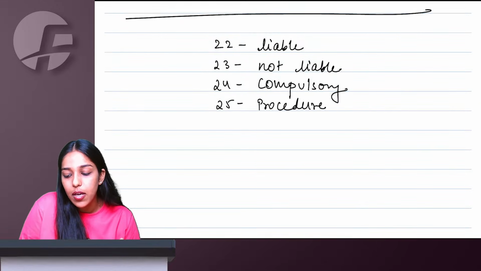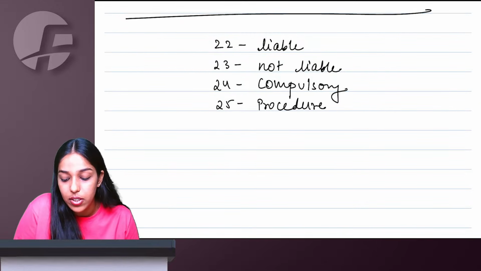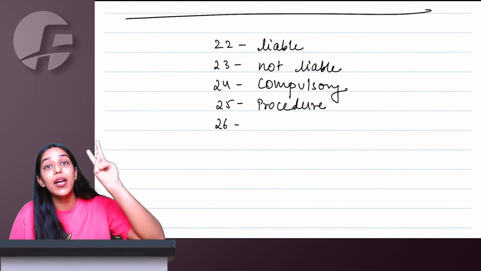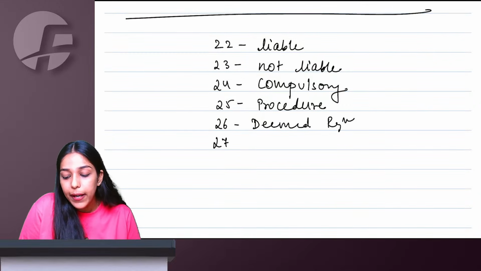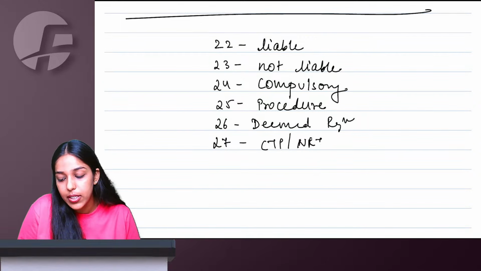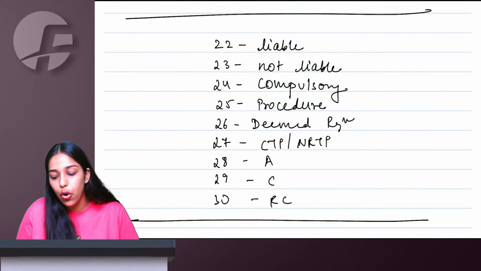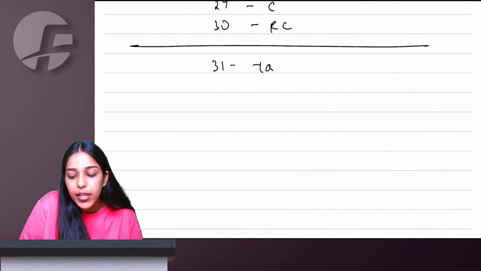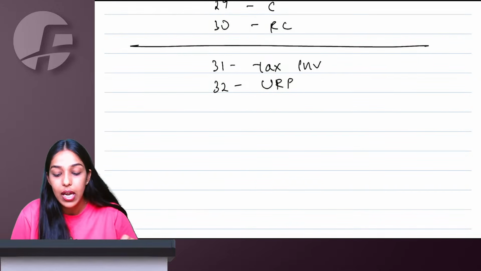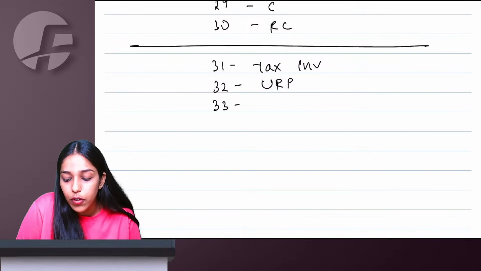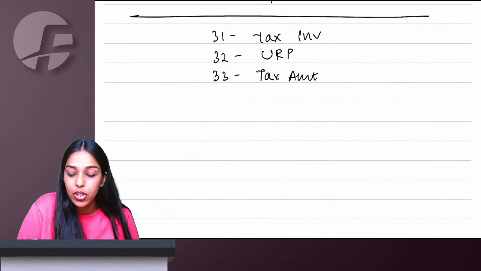Okay, I will take, but what is the procedure? Section 25, procedure to obtain registration. Oh my god, this big procedure, am I going to do it twice? No. So section 26, deemed registration. Then 27, casual taxable person and non-resident taxable person. 28, 29, 30: amendment, cancellation, revocation of cancellation. 31, tax invoice and other documents. 32, an unregistered person, URP, not to collect unauthorized taxes. 33, whatever document you are issuing, please mention the amount of tax.